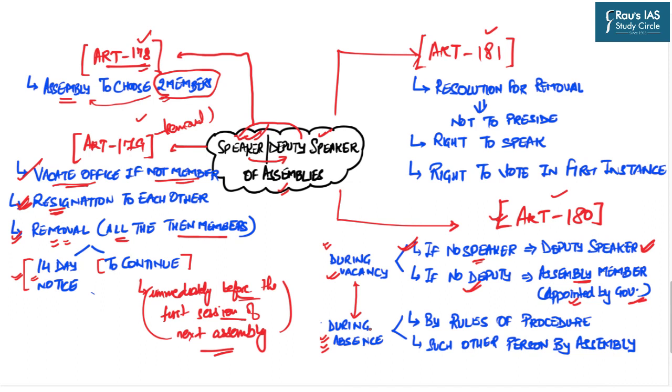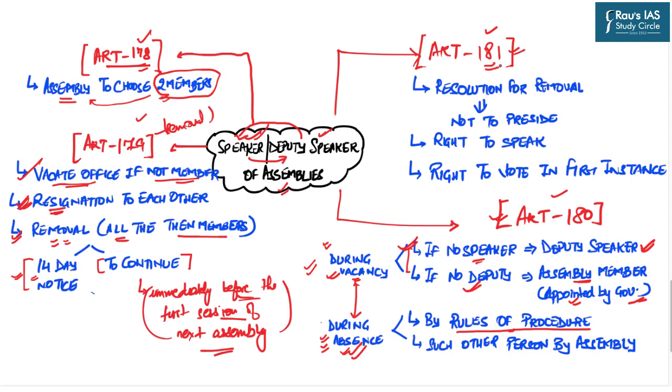Similarly, if the Speaker is absent, then the functions are performed by the Deputy Speaker. However, if the Speaker as well as the Deputy Speaker both are absent, then it is as the rules of procedure of that particular house say. Now this is very important because the rules of procedure of different states may vary. And in this continuation we shall discuss Article 181.